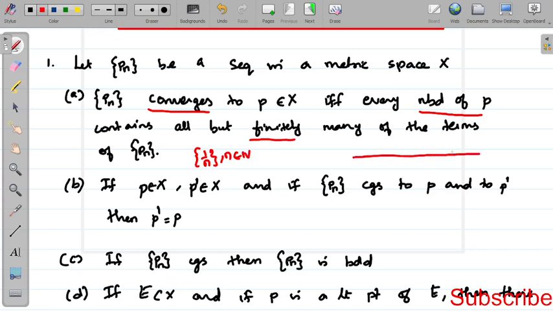So here you can see 1, 1 by 2, 1 by 3, 1 by 4, etc. It converges to the point 0. So here this converges to the point P, which is 0. If we take a neighborhood of 0, we can see finitely many terms of Pn outside it, because here you can see an infinite number of terms. But when we approach the limit point, the small neighborhood contains all but finitely many terms.